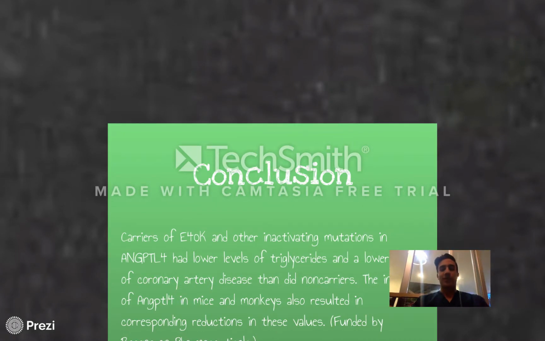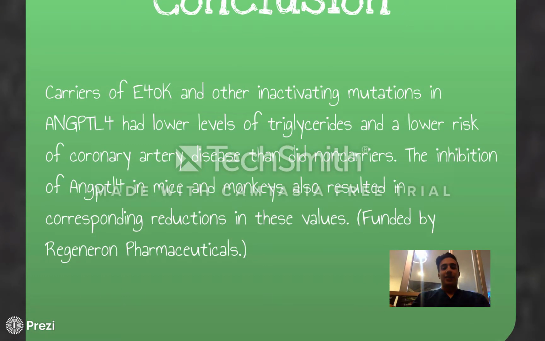And the conclusion, finally. Carriers of E40K and other inactivating mutations in the gene have lower levels of triglycerides and a lower risk of coronary artery disease than non-carriers. The inhibition of the gene in mice and monkeys also resulted in corresponding reductions in these values.